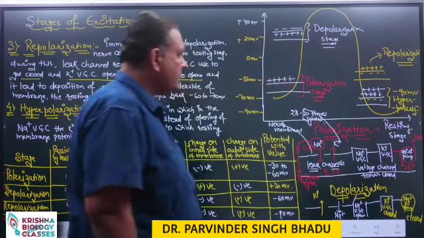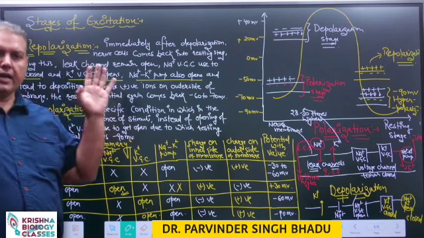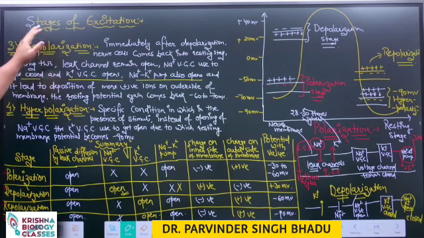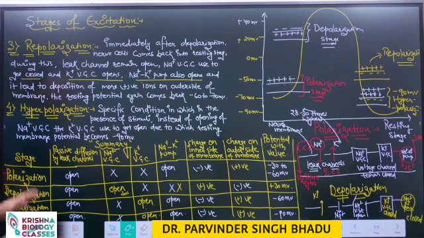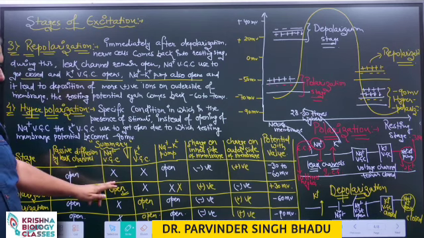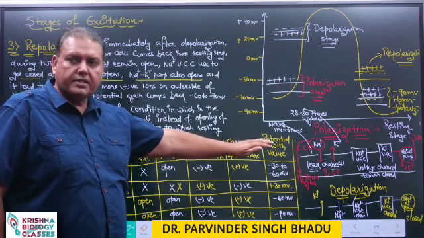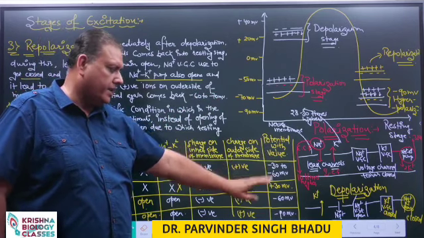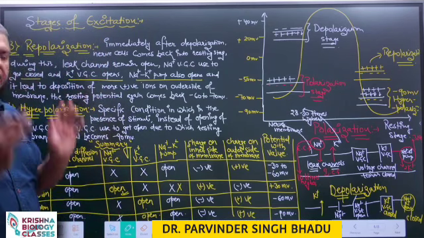The best question that usually comes from the nervous system is related to the various stages of excitation. Many types of questions can come. In polarization, what is the state of the sodium voltage-gated channel? They remain closed. What is the charge on the inner side of the membrane? Negative. What is the value of the potential difference? Minus 30 to 60.